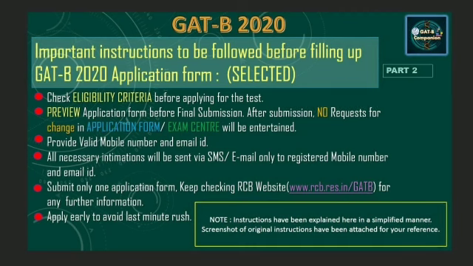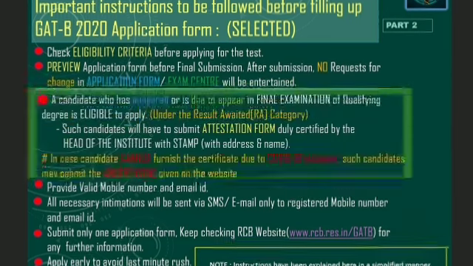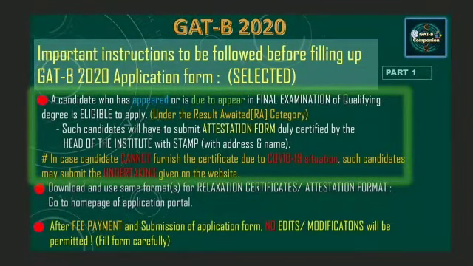Okay, so the important instructions: check the eligibility criteria, preview the application form before filling, your mobile number should be valid, email ID should be valid, and just fill one application form and apply early. That's very important. Now the most important point, if you are appearing this year or you are yet to appear, in that case you need to fill an attestation form. This form is given on the website. It should be signed by the head of your institute with stamp. If in case you cannot submit this document, you have to fill the undertaking form.